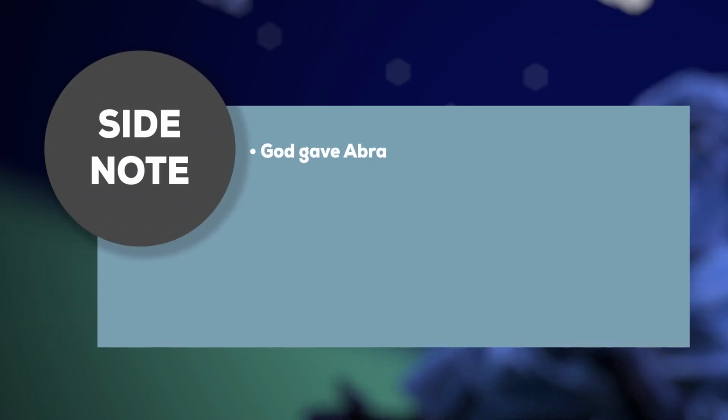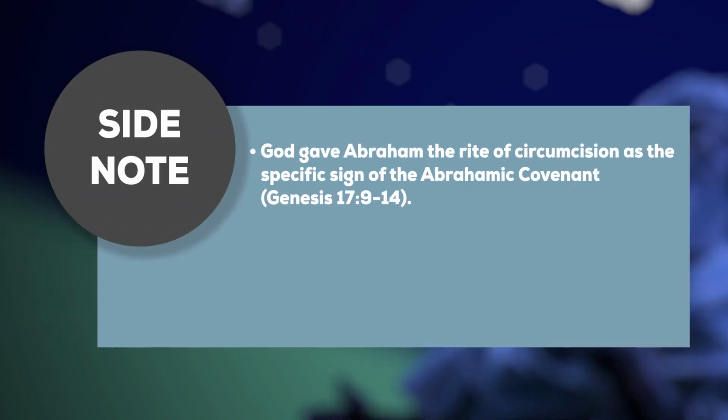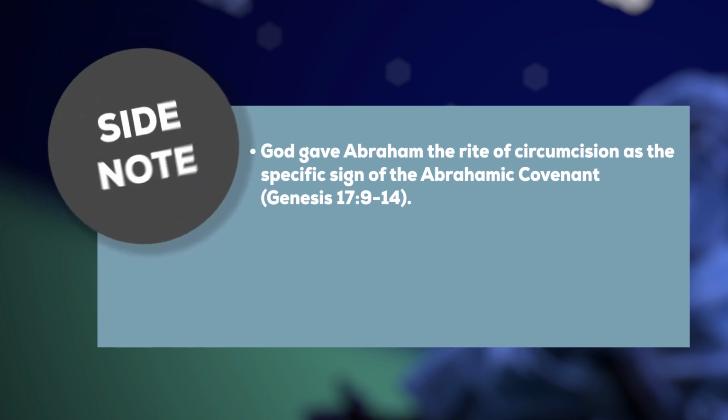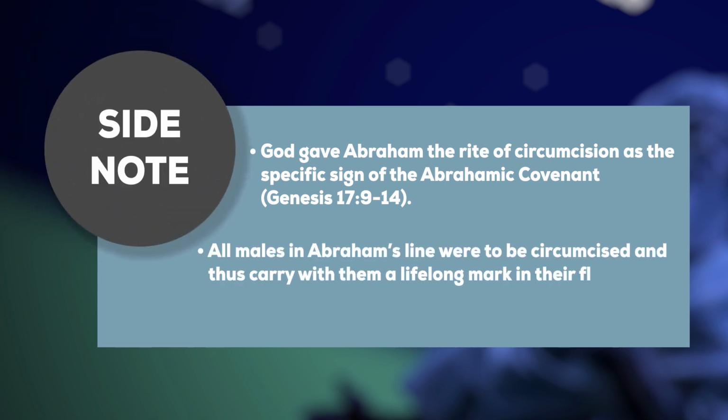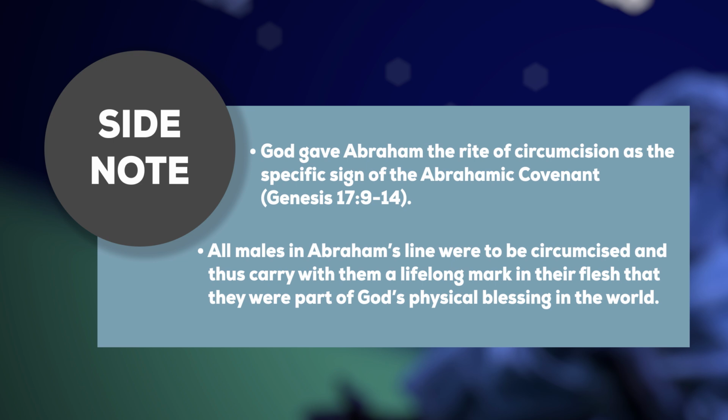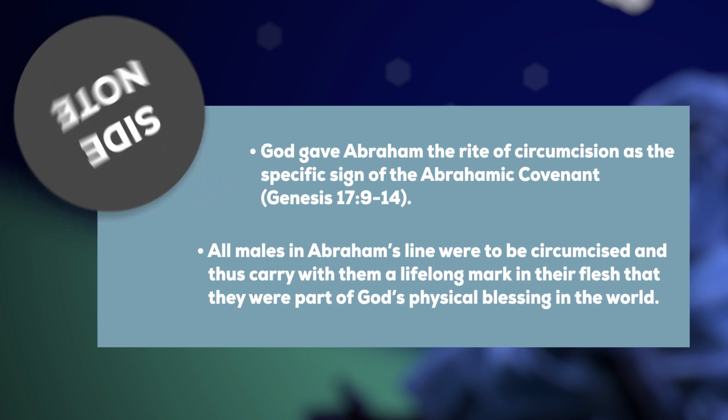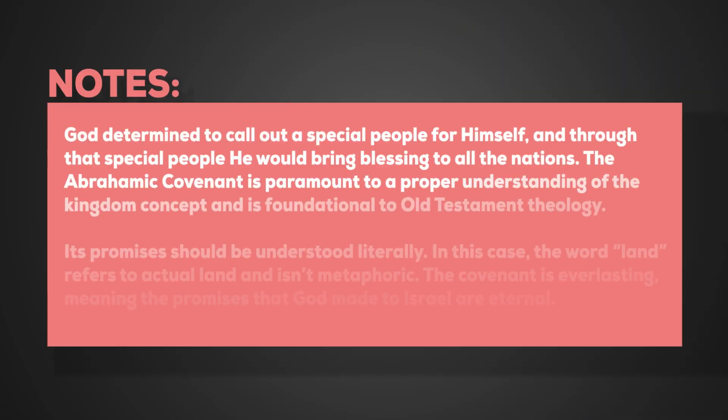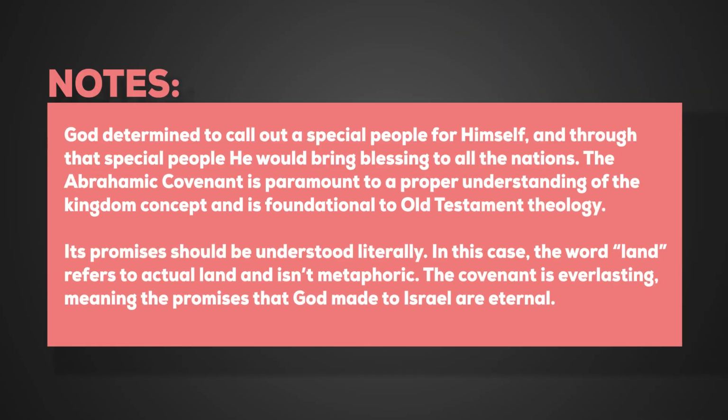On a side note, God gave Abraham the rite of circumcision as the specific sign of the Abrahamic Covenant. All males in Abraham's line were to be circumcised and thus carry with them a lifelong mark in their flesh that they were part of God's physical blessing in the world. God determined to call out a special people for himself, and through that special people, he would bring blessing to